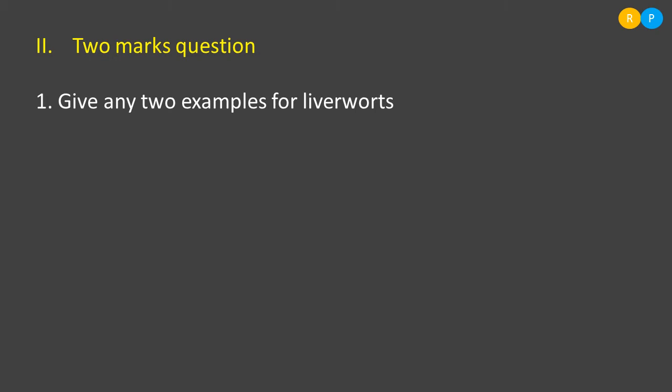The main plant body is dorsiventrally flat and dichotomously branched. There is no proper stem-like or leaf-like structure, so the main plant body is primitive and is called thalloid. Which plants are placed under the liverworts? The best examples are Marchantia and Riccia. These two plants come under the liverwort category.